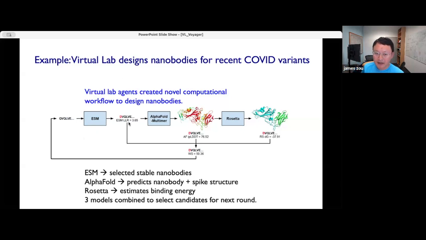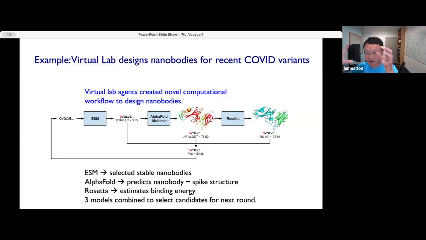Then they pass those candidate nanobodies into AlphaFold together with the spike protein. AlphaFold generates a 3-dimensional structure of how the nanobody binds to the target spike protein. The agent looks at that 3-dimensional structure to see how well it looks, and then passes it into Rosetta, which does a more physics-based simulation.